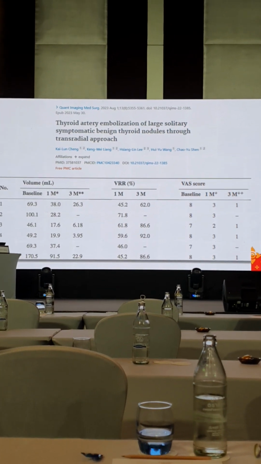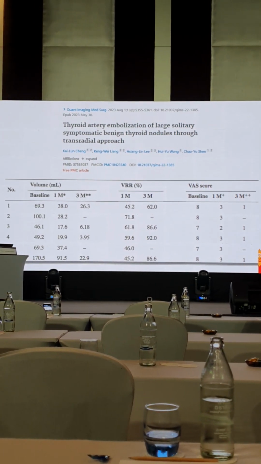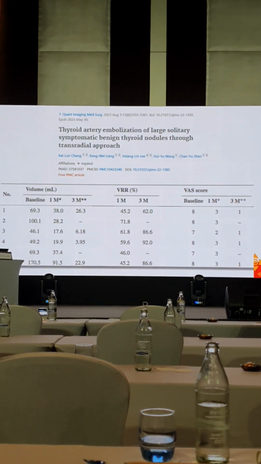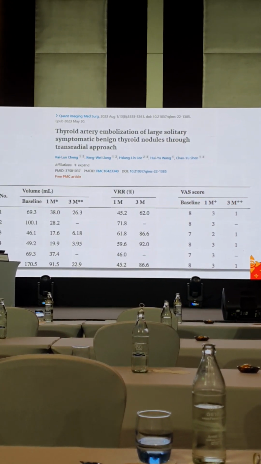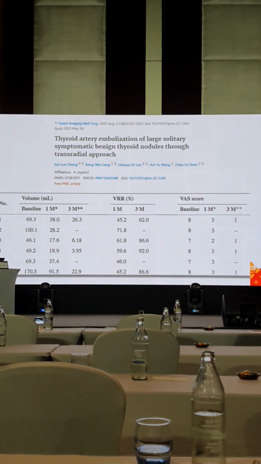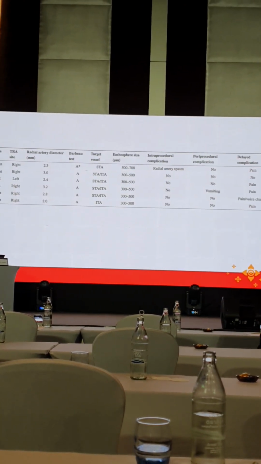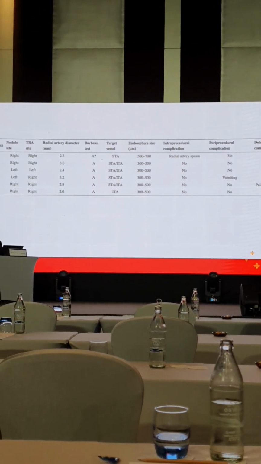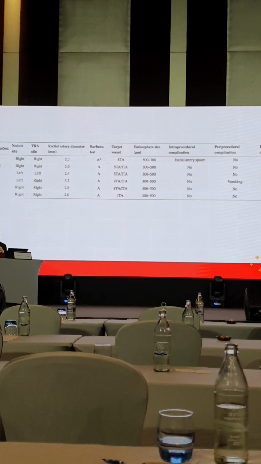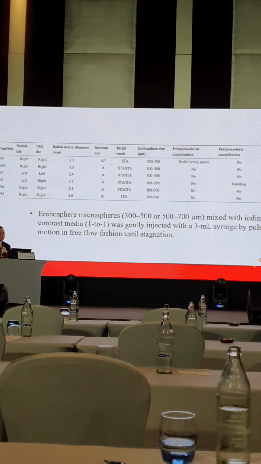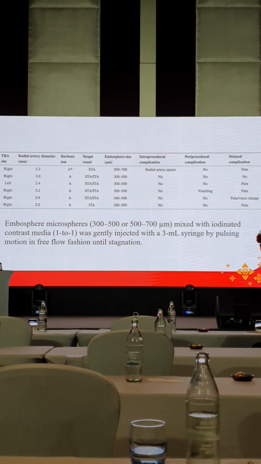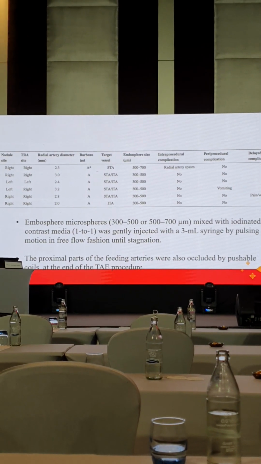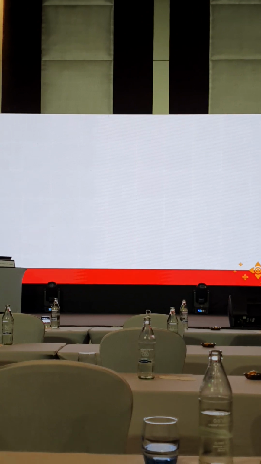The 3 months volume reduction rate you can see ranging from 62 to 92%, and the visual analog score, the cosmetic score, significantly improved after 3 months. They have used 300 to 500 micron particles in the cases, and you can see nothing much of major complications. And they have used PVA particles in the initial 2 cases. Initially they used to put coils, but they stopped later.